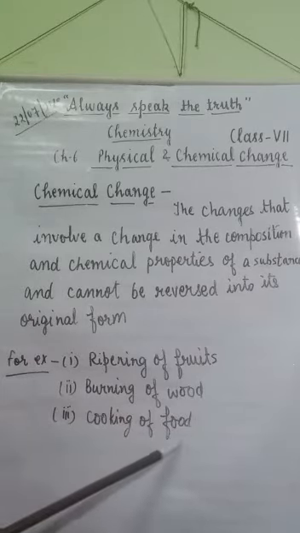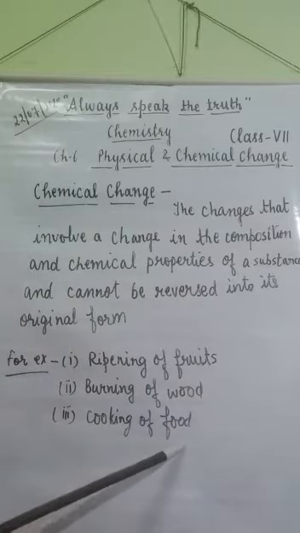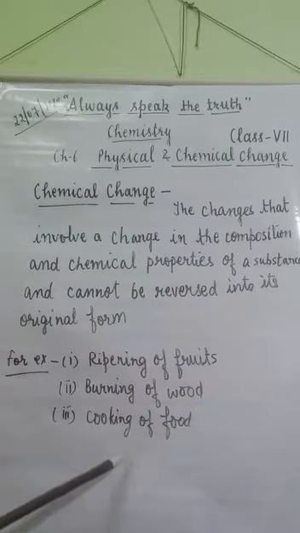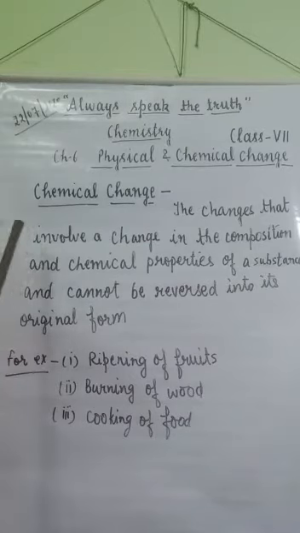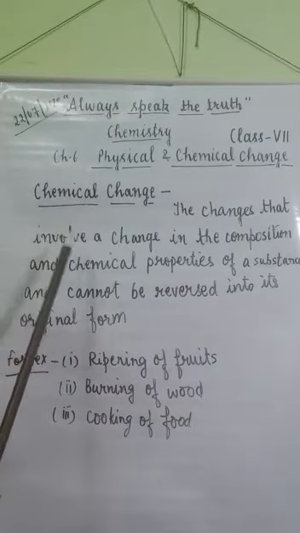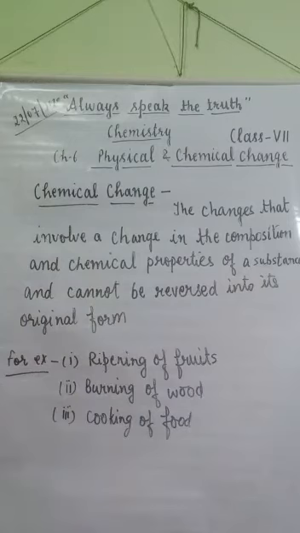Cooking of food is also a chemical change. When we cook food, it cannot be changed into its original form. So, in a chemical change, a new substance is formed and these changes are irreversible and permanent.